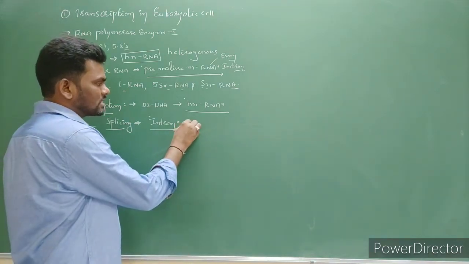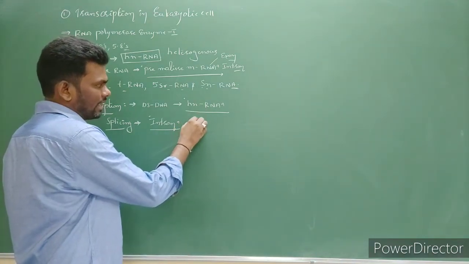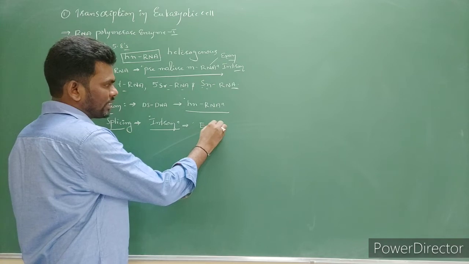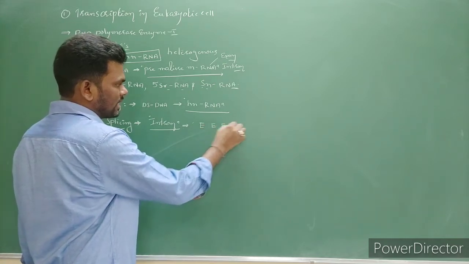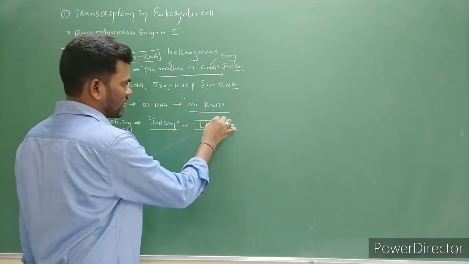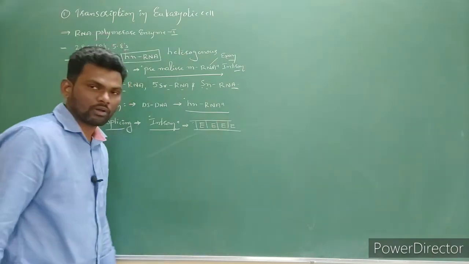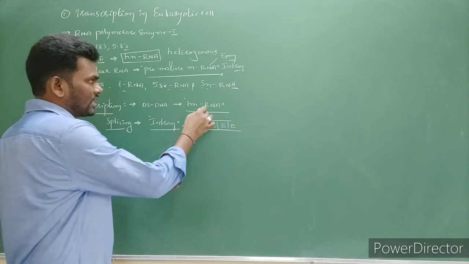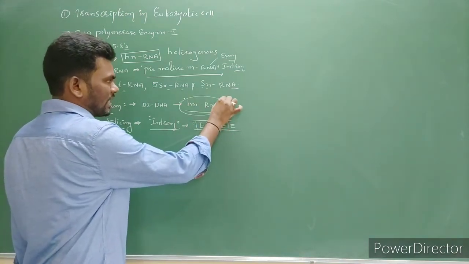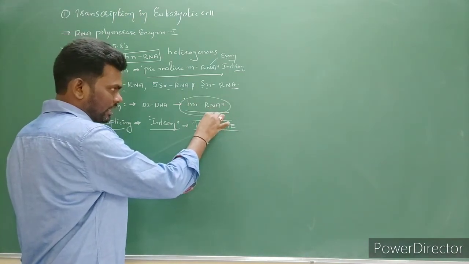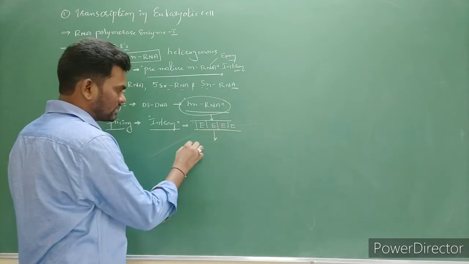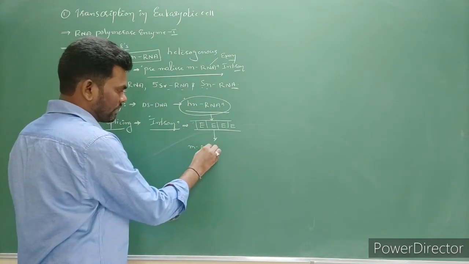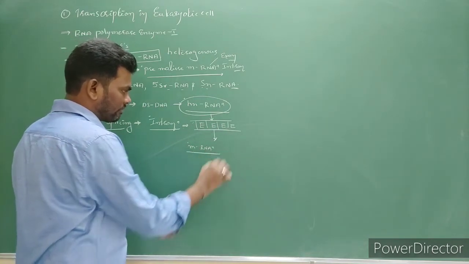Now all introns are eliminated, and all exons are joined by ligase enzyme. This is called processed RNA. Now hnRNA, after splicing, becomes mRNA, matured RNA.